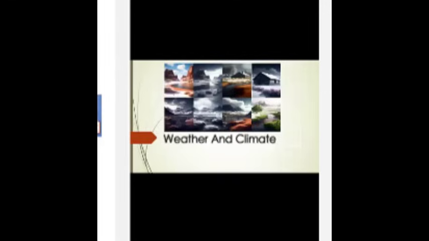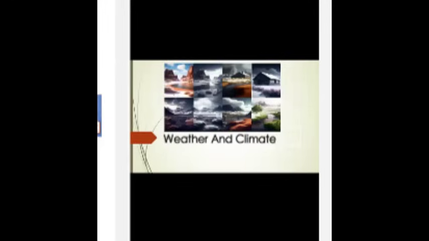Last but not the least, human activities. Human activities such as burning of fossil fuels, deforestation, and land use can also affect the Earth's climate by increasing the concentration of greenhouse gases in the atmosphere.